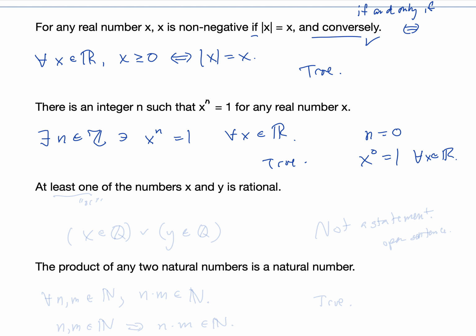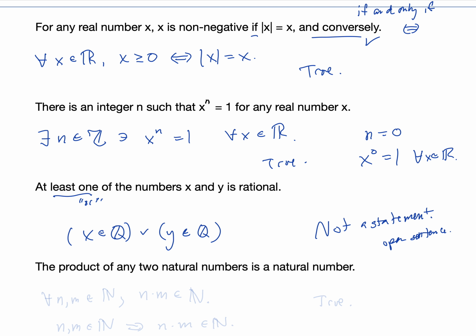Next, at least one of the numbers x and y is rational. Again, at least one of is or. So x is an element of the rational numbers, or y is an element of the rational numbers. Let's see. Next, and this is not a statement. This is not a statement. It depends on the values of x and y. This is an open sentence.